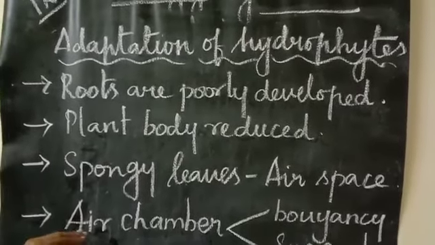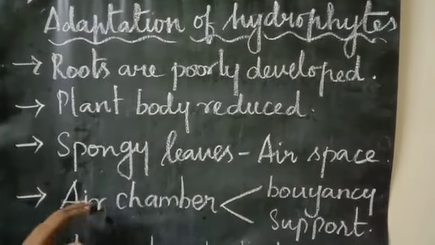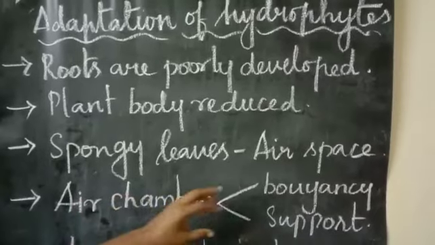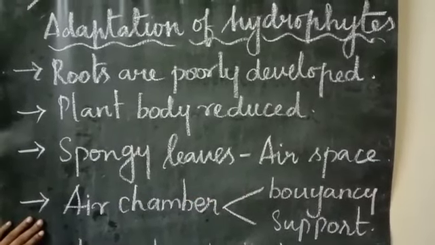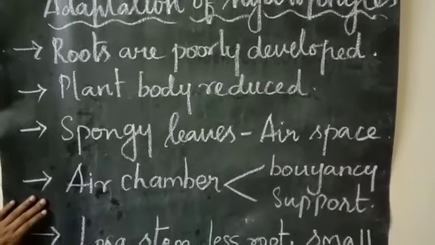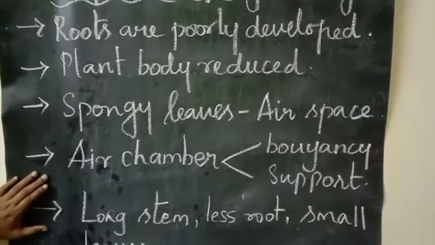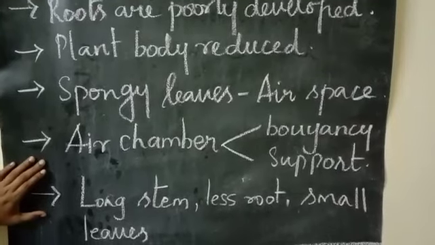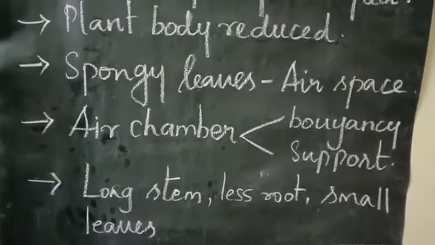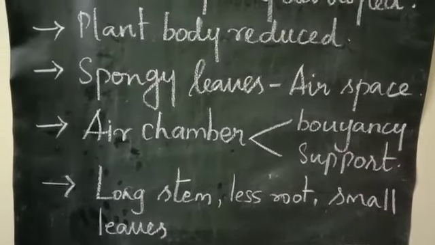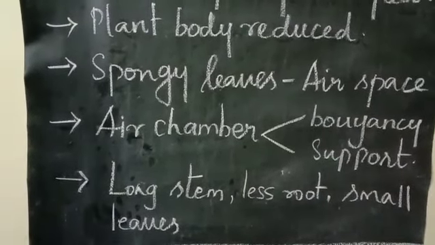And next, if you see, they have air chambers also. Okay, the plant body consists of air chambers, which help in buoyancy and even in the supporting region. Mechanical support also it starts giving. And if you see, they have a long stem, less root, small leaves. Clear? And you can see a little bit of modification in the plants with their appearance, not like a normal plant.